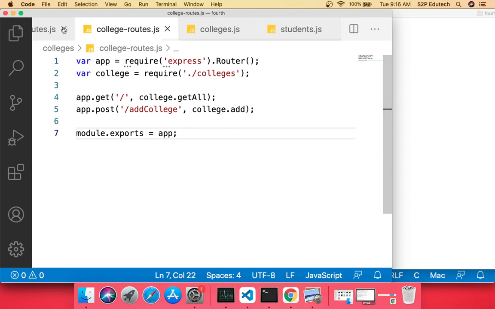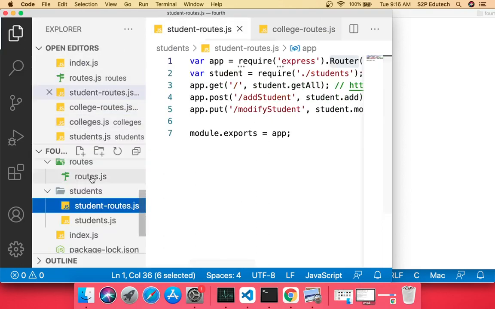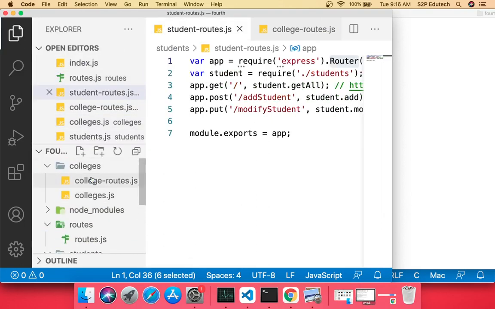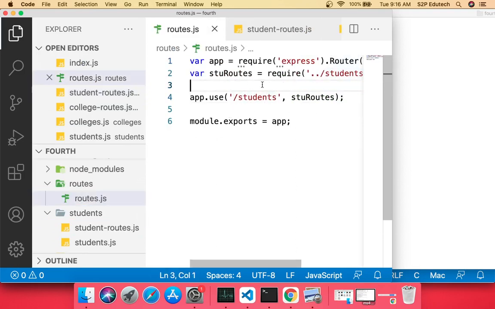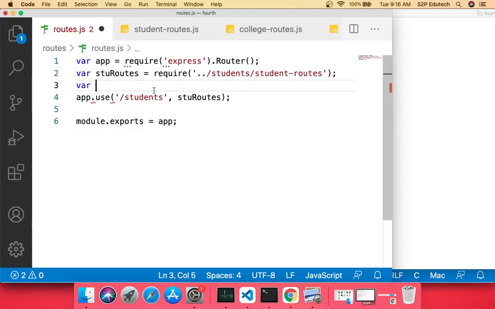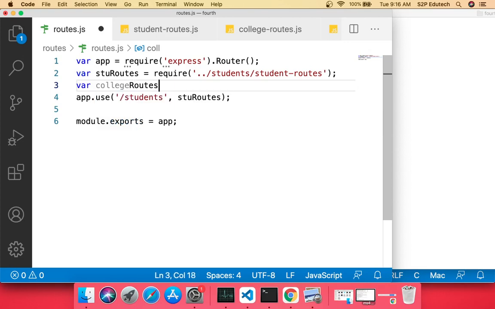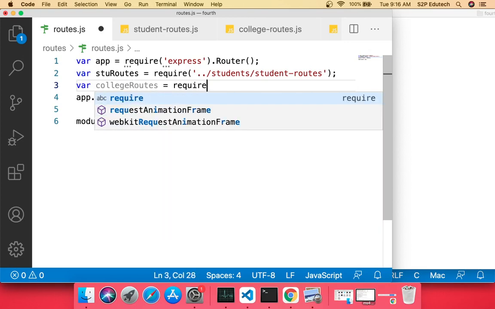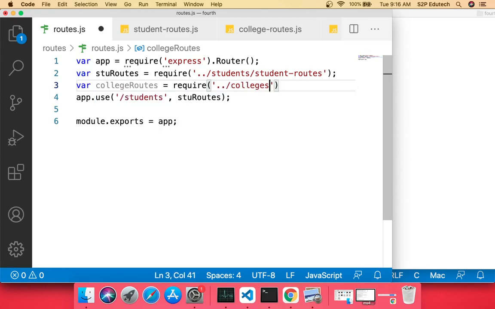Okay, now in my routes.js file, what I'll do is these are student routes. So in my routes.js file, yes, I would first take the instance of college routes. I would say var collegeRoutes equals to require, and in this, I would say ../colleges/college-routes.